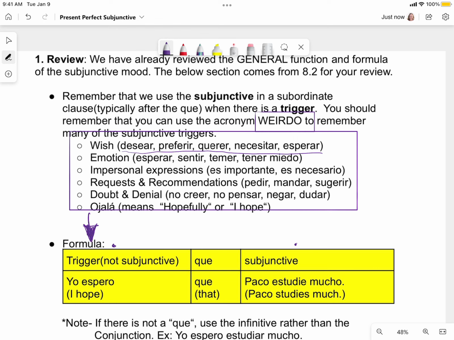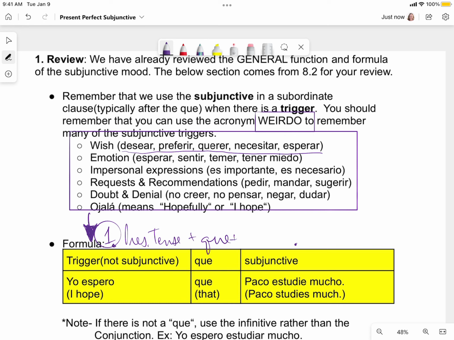These will be in the present tense in this clause over here. And this is where I get a lot of errors from students. They will put the subjunctive in this independent clause instead of just the regular present tense. So this is going to stay in the regular present tense for uses of this grammar topic, the present perfect subjunctive. So in the first clause, the independent clause, we will use present tense. Then you will have your que. So this is your formula.